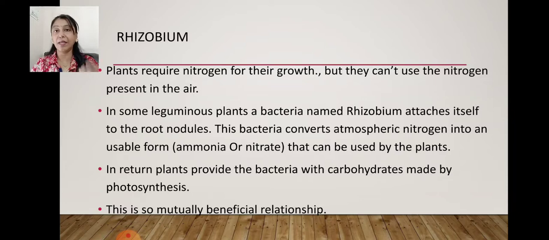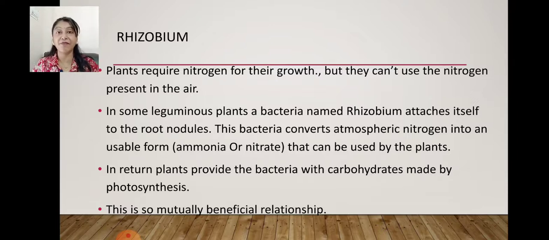But again the plants, as you know, through stomata can only take in carbon dioxide in the daytime, and while doing respiration they take oxygen. Again they are unable to take nitrogen. But plants need nitrogen for their growth because the nitrogen present in plants produces a substance called amino acids, which provides plants with growth protein that can be used for the growth of the plant. So plants need nitrogen for their growth, but they can't use the nitrogen present in the air. Why do they need the nitrogen?